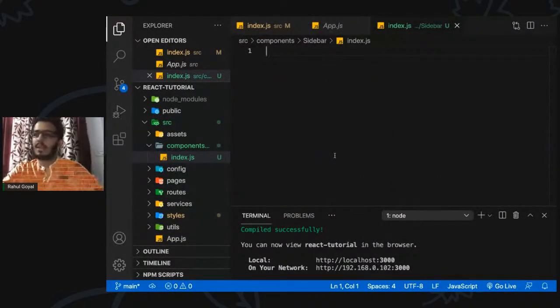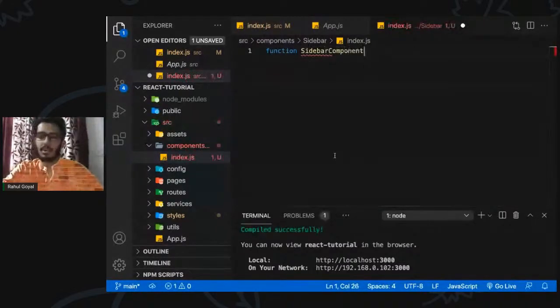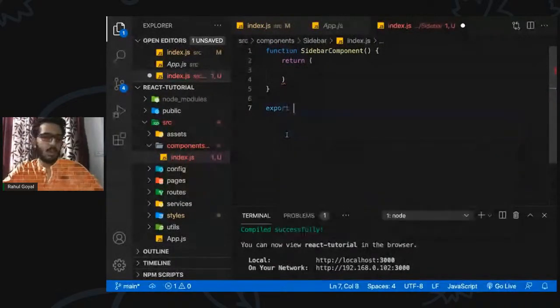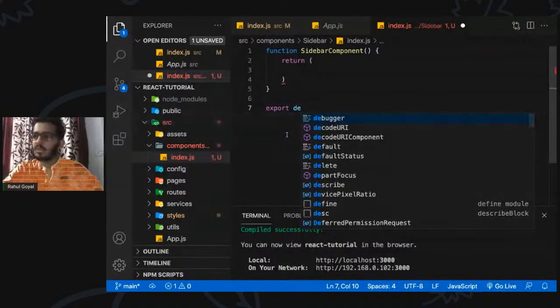So I'm creating a function component, function Sidebar, which is returning the JSX code. Now we have to export it so that we can import it in other files and make use of it.